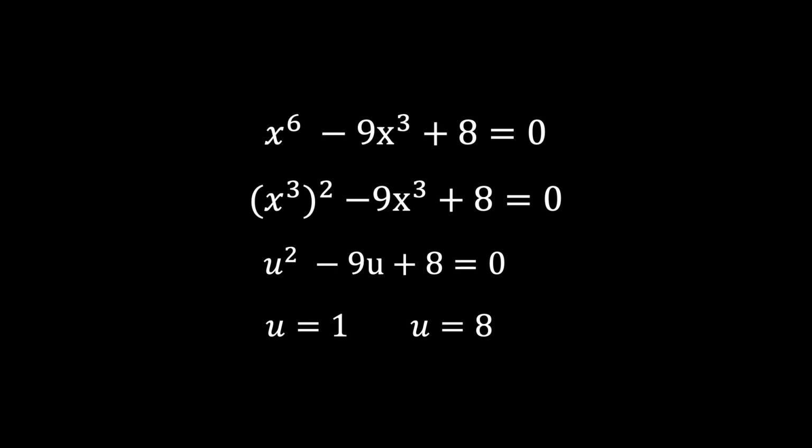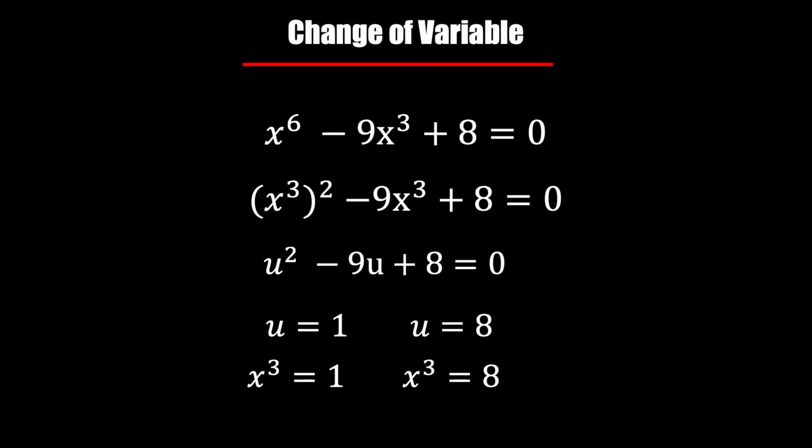But then these roots are valid only if my variable is u and not x. To get the roots of x is not difficult either. I do know the relationship between x and u, and using that I can figure out the roots for x as well. This is called change of variable.